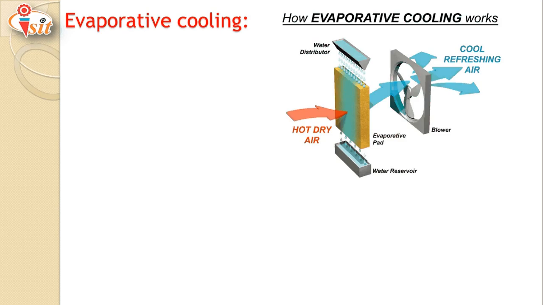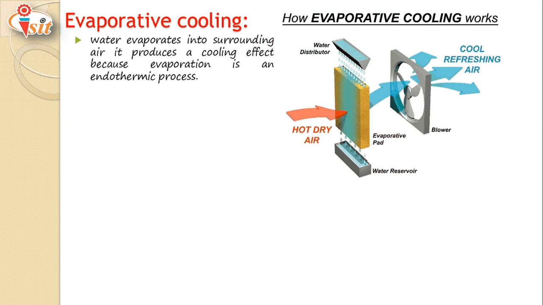So, evaporative cooling. In this picture, how evaporative cooling works is shown. In evaporative cooling, water evaporates into the surrounding air and it produces a cooling effect because evaporation is an endothermic process. The water distributor is shown in the picture.